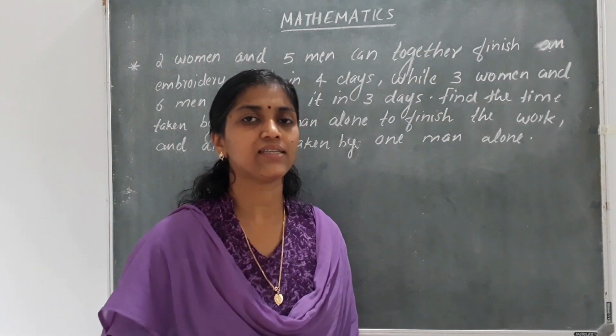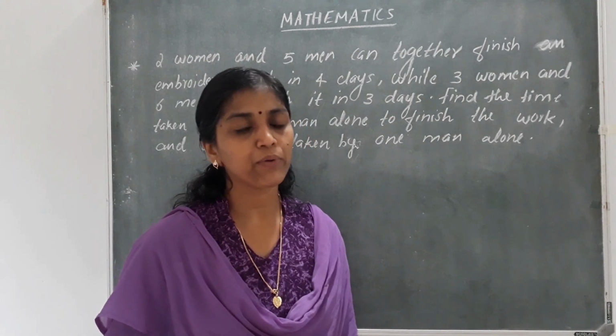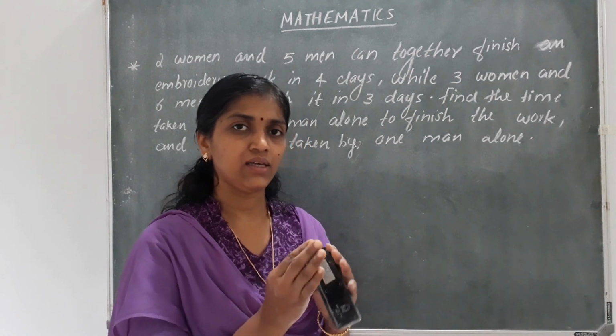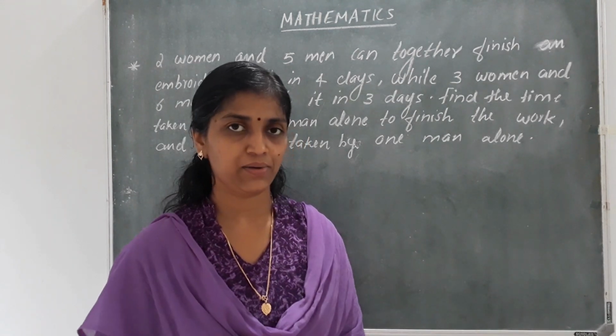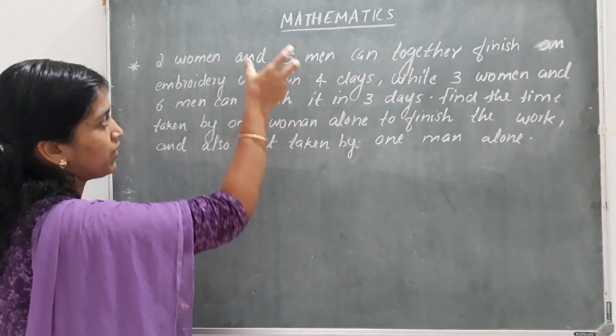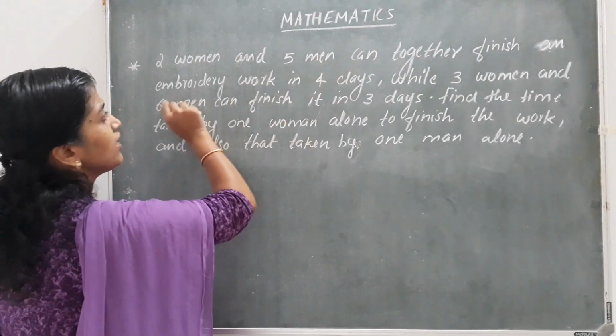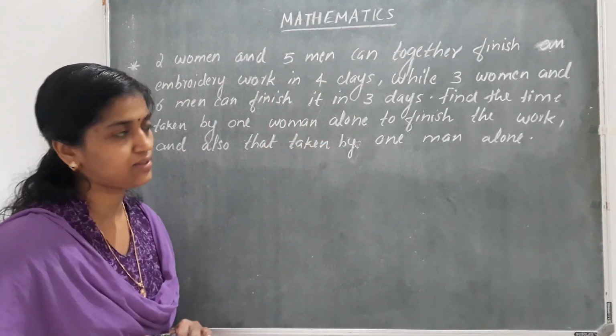The question states that there is an embroidery work, and that embroidery work is done by some number of women and some number of men. If it is 5 men and 2 women, they finish it in 4 days.